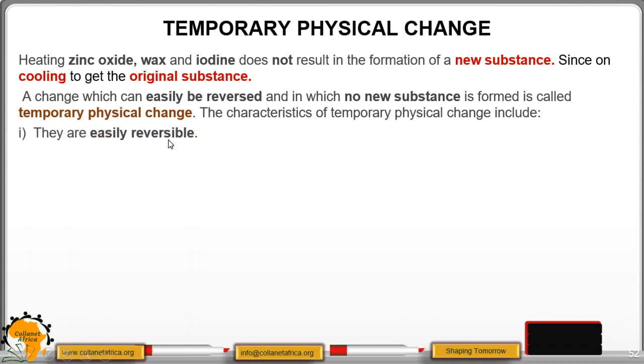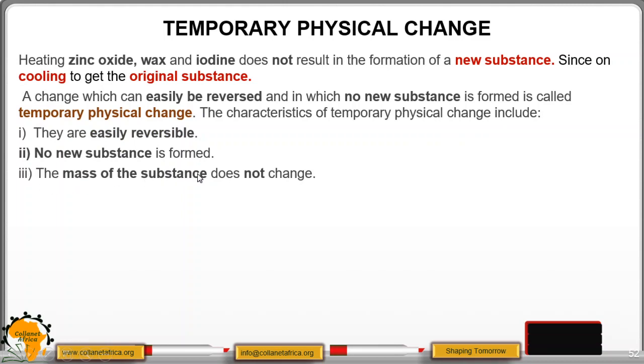The characteristics of temporary physical change are four. One, they are easily reversible. Two, no new substance is formed. Three, the mass of the substance does not change. And finally, they are not accompanied by net heat change. So the examples are zinc oxide, wax and iodine. They do not form new substances, they are easily reversible, there is no mass change, and no heat is generated.